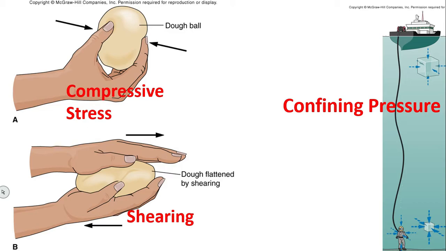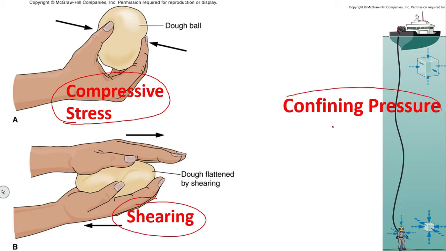So, there are three types of pressures: compressive stress, shearing stress, and confined pressure. Confined pressure means pressure from all the sides. When you go inside the water, you will feel like someone is pressing from all the sides. That is called confined pressure. You can see here the rock mass. When it goes through confined pressure, it will change to a smaller part, because the pressure from all sides will exert on that particular material and compress that rock. That is called confined pressure.